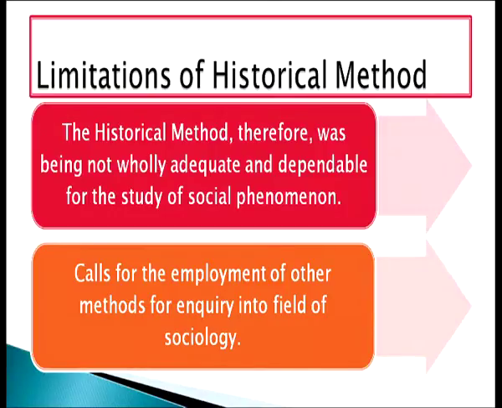So, this is the major limitation which we find in the historical method. The historical method therefore was not wholly adequate and dependable for the study of social phenomena, and it calls for the employment of other methods of inquiry into the field of sociology. Because this method was not complete and was subjective to a great extent, it calls for the employment of other methods also.